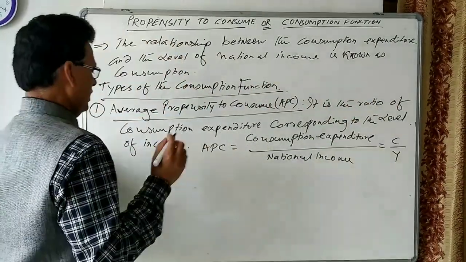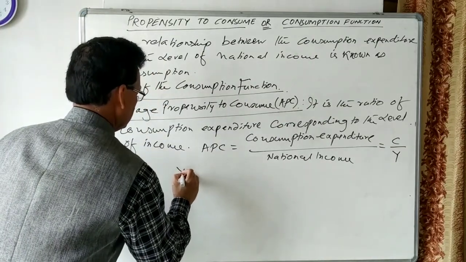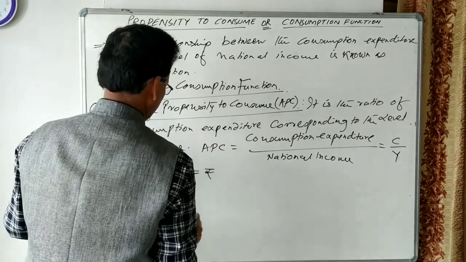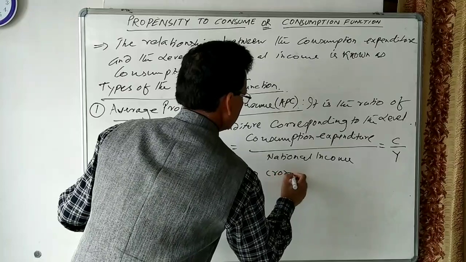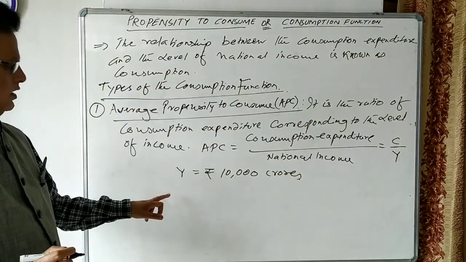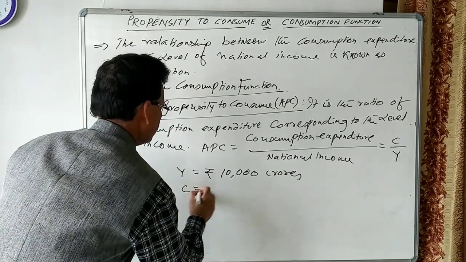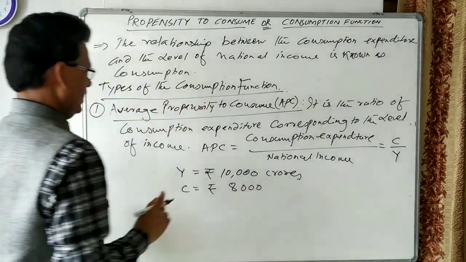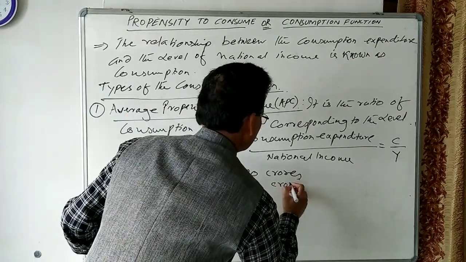Take one example. Suppose the income of the economy, the national income of the country, is 10,000 crores, and consumption of the economy is 8,000 crore.